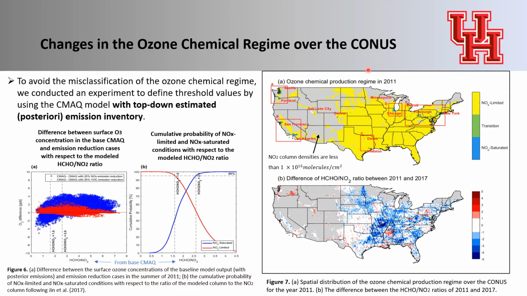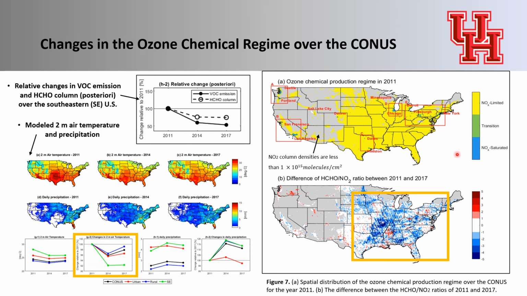This figure shows the spatial distribution of averaged ozone chemical production regime over the CONUS in the summer of 2011. Several metropolitan areas were categorized as NOx-saturated and transition regime, whereas the remaining rural areas were classified as NOx-limited regime. And this bottom figure shows the difference of formaldehyde to NO2 column ratio between 2011 and 2017.